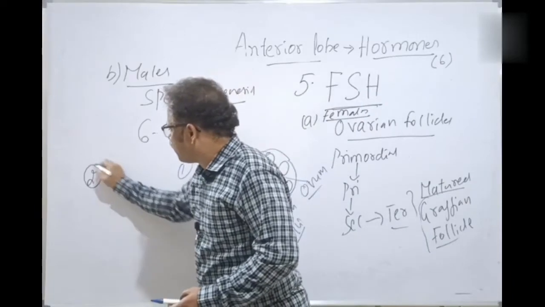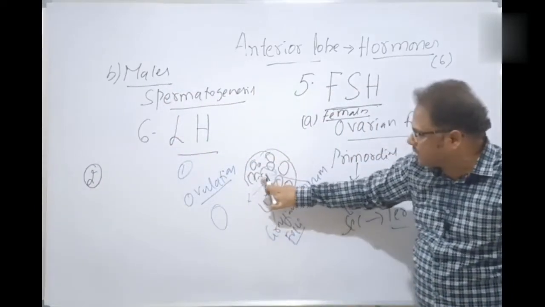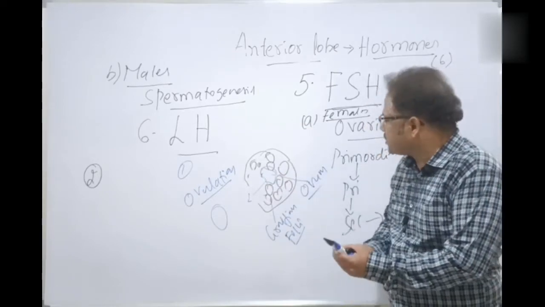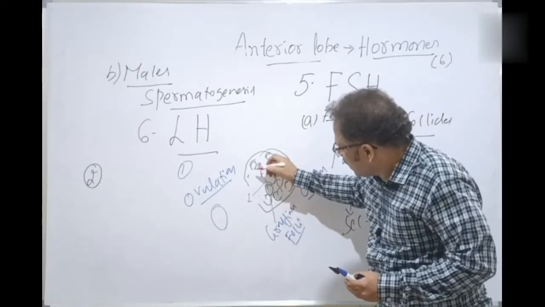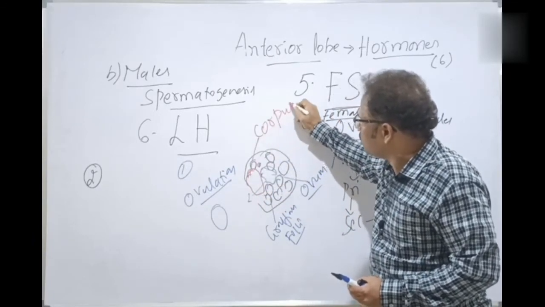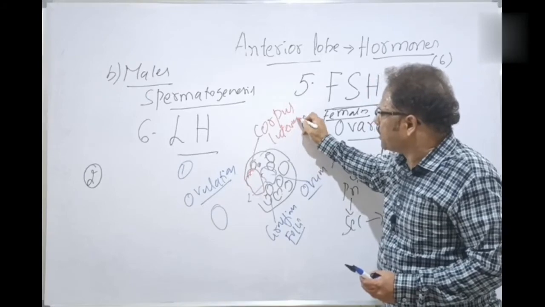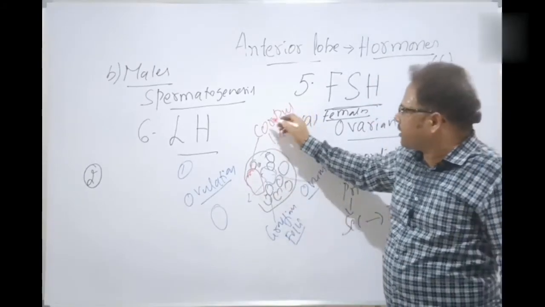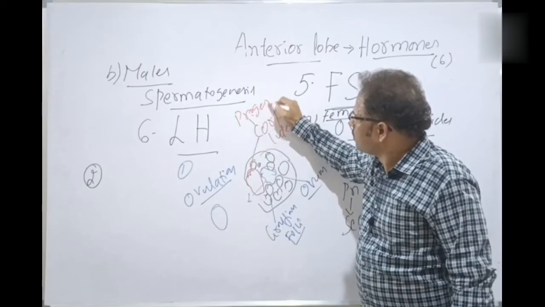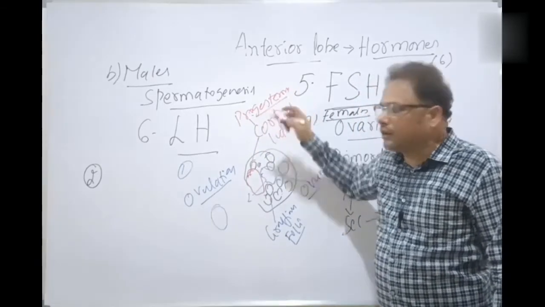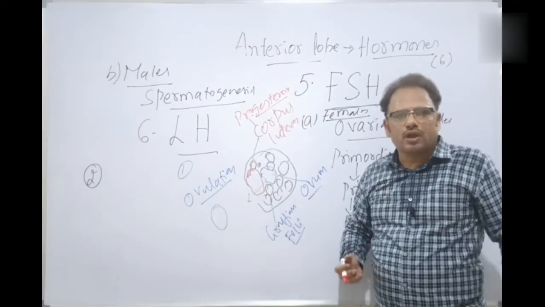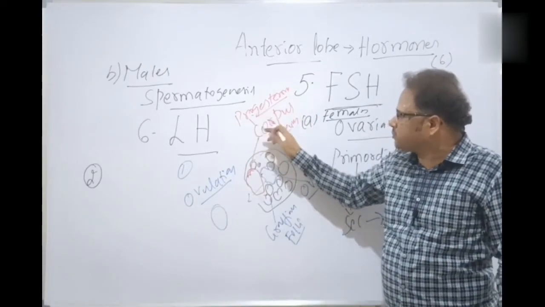When the rupture of the Graafian follicle happens, there is some space. This space is occupied by a very important structure called the corpus luteum. The corpus luteum secretes a hormone called progesterone, and progesterone is essential for maintenance of pregnancy. Without progesterone, there is no pregnancy. This progesterone is a hormone released by the corpus luteum.